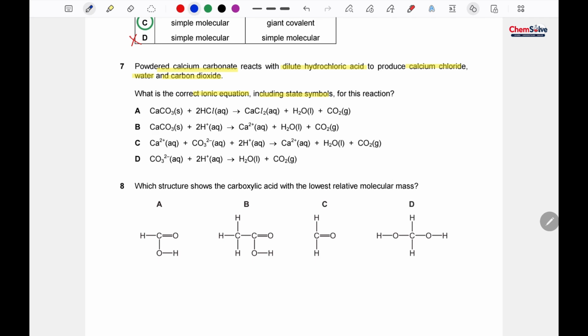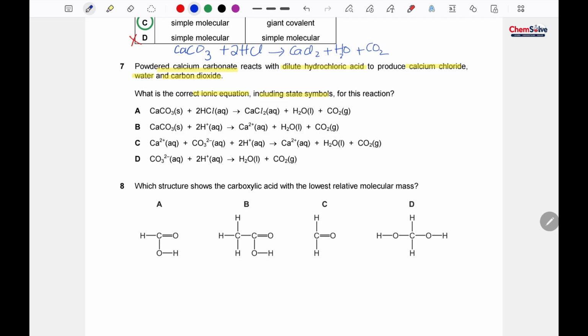What's our equation? Calcium carbonate is CaCO3. It reacts with HCl and it gives CaCl2 plus H2O plus CO2.